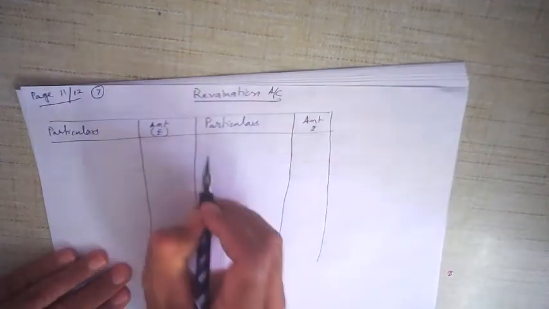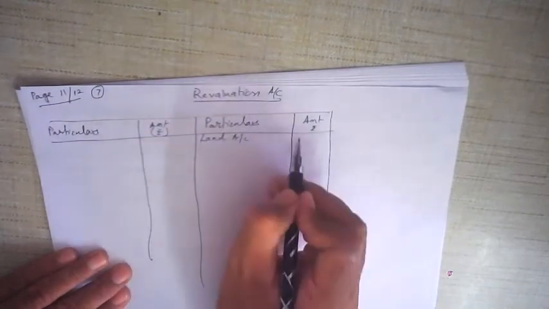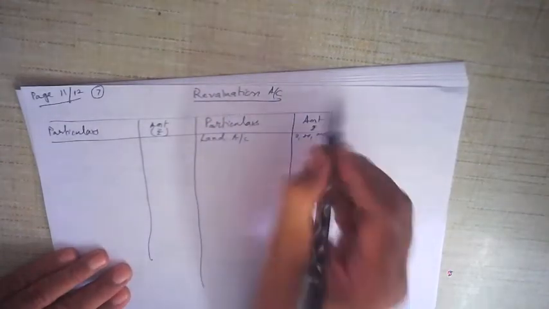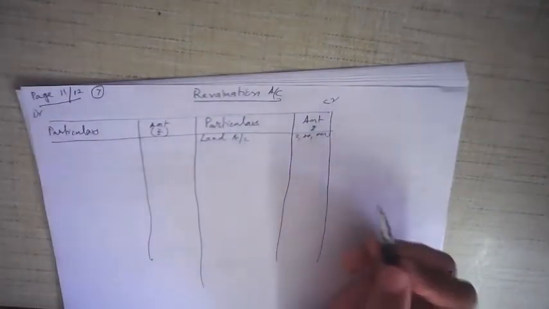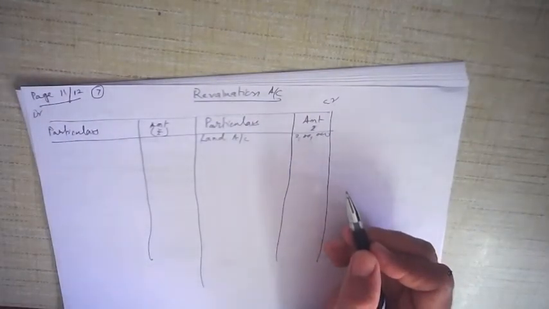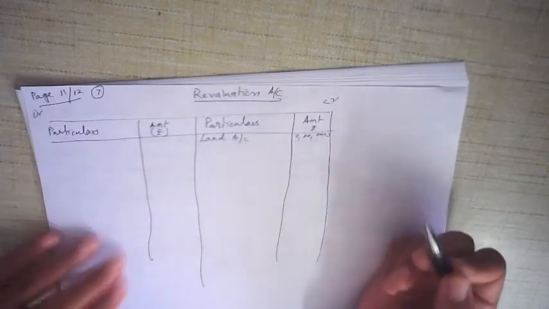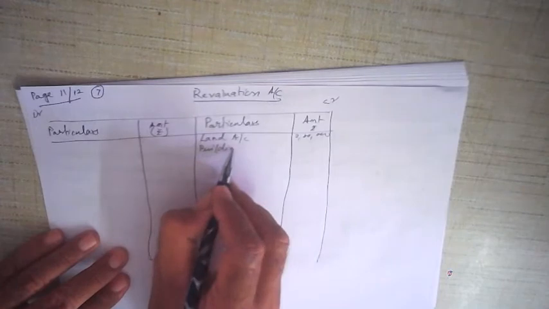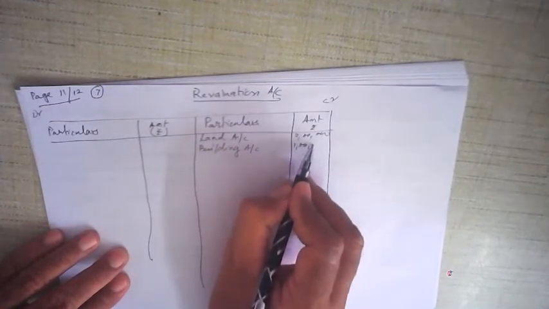So we write the land account here. Remember it has increased, so the land account has increased by 2 lakhs, and we write 2 lakhs here. Remember, when assets increase, we write on the credit side. When they decrease, we write on the debit side. The second says the value of building has increased by 1 lakh. The amount is already given, so there is no need to compare. So the building account has increased by 1 lakh, and I write 1 lakh here.